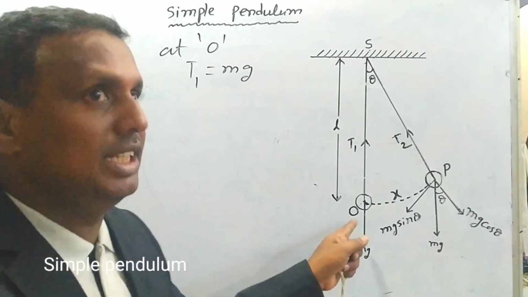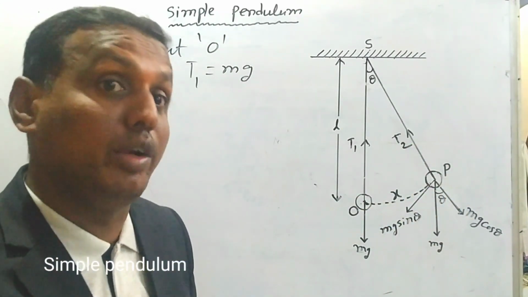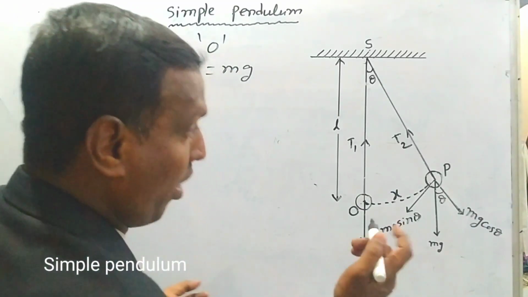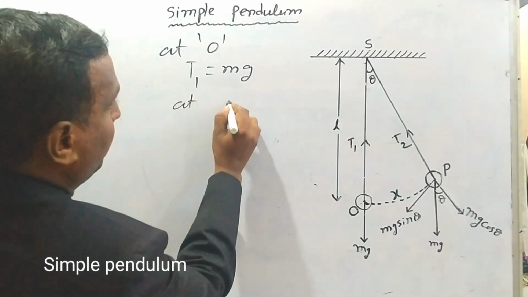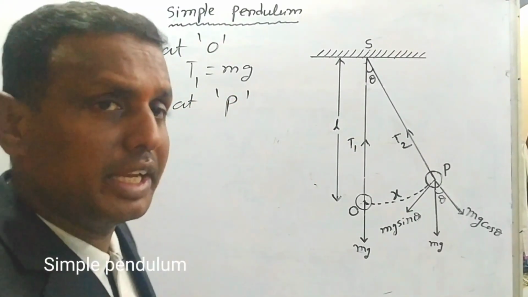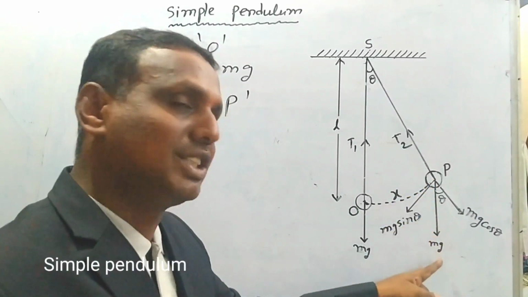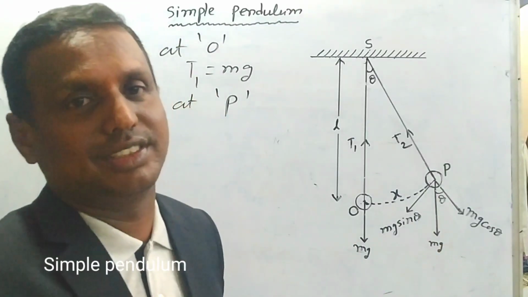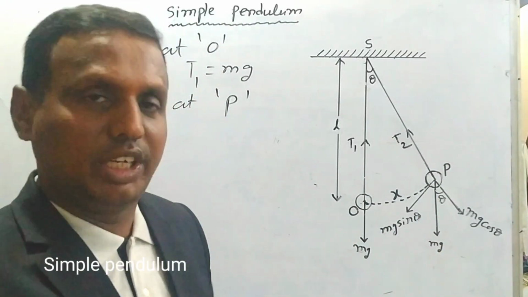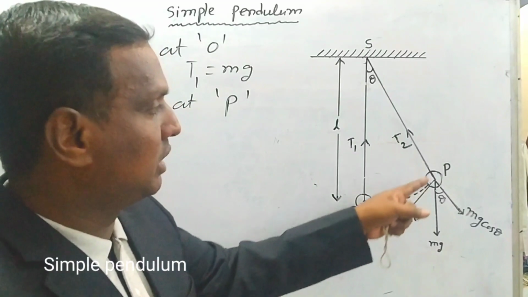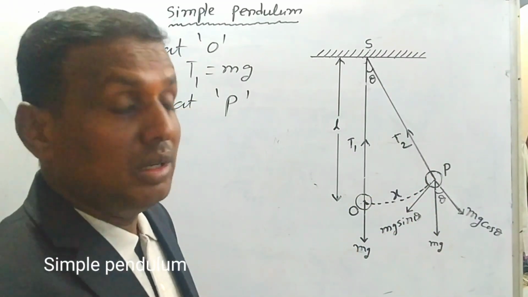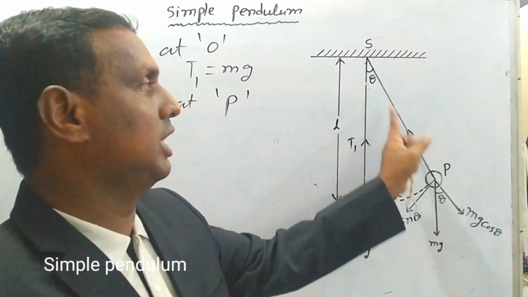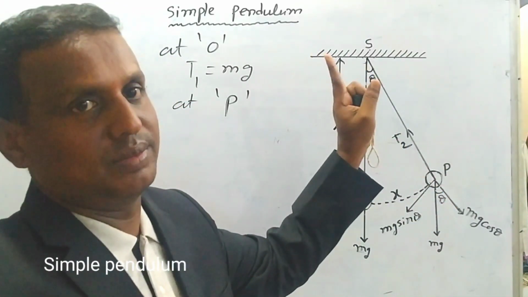Now when the bob is at the extreme position, at point P, what happens? Weight again acts vertically downwards, that is mg. Anywhere, weight acts vertically downwards, which is nothing but the gravitational force. Tension acts along the string in the upward direction.